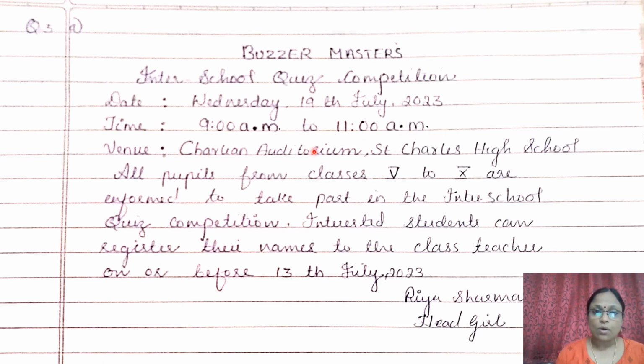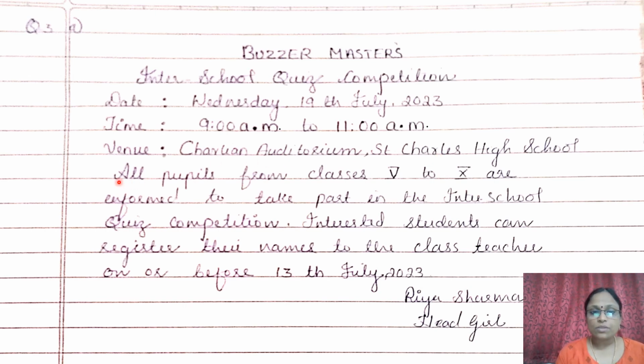Venue, Charlian Auditorium. If you are finding it difficult to write auditorium, hall also can be mentioned. That is a smaller venue. Then put comma. After that, name of your school you can mention. St. Charles High School, St. Anne's School, New Millennium Public School. Like that, name of your school can be mentioned.